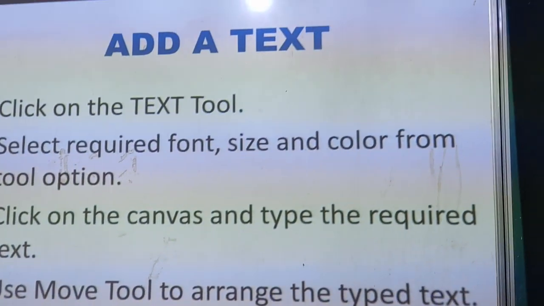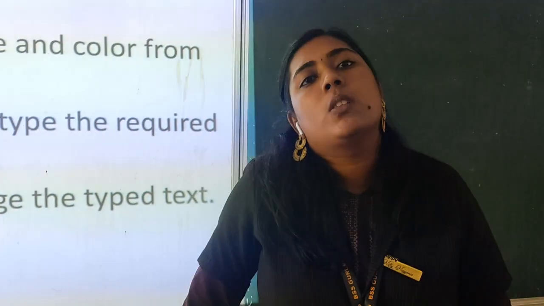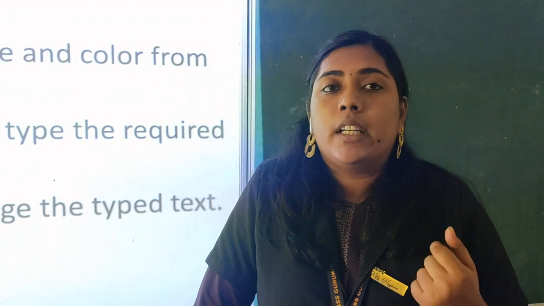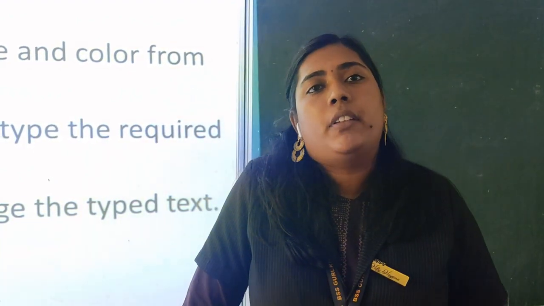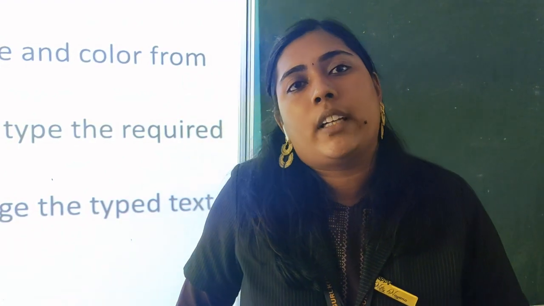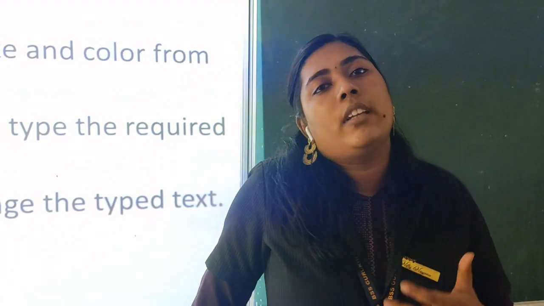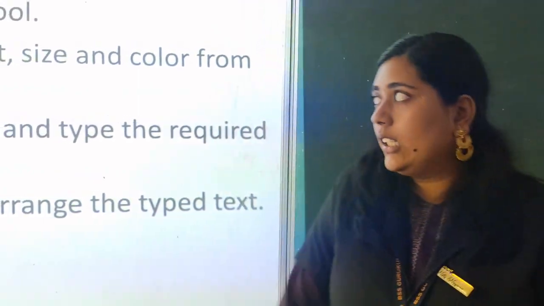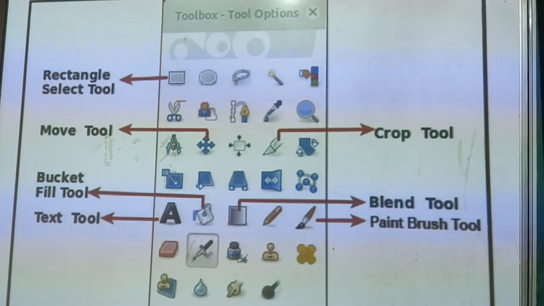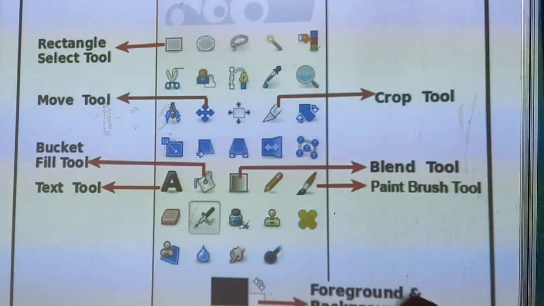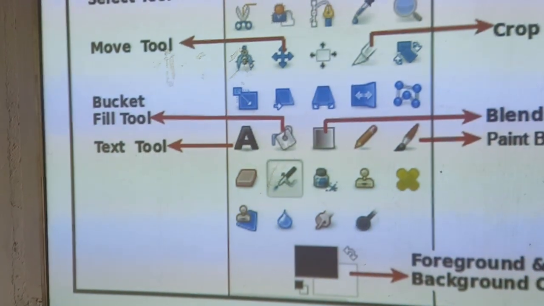Now our next topic is to add a text. As in other software, in our GIMP also there is an option for us to give text to our contents. Or if we need to type something into our canvas, we can use the text option. How can we give text to a canvas? Yes, let's see. Click on the text tool. Where can we find the text tool? Yes. Here in the toolbox you can see the option called text tool. Can you see?